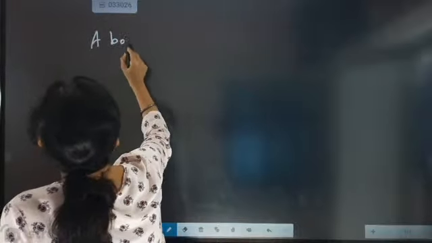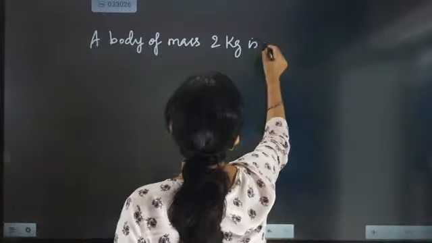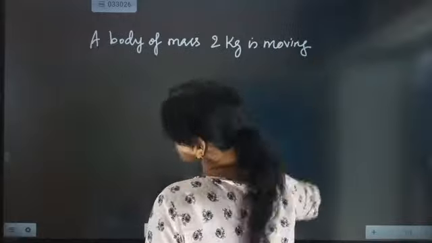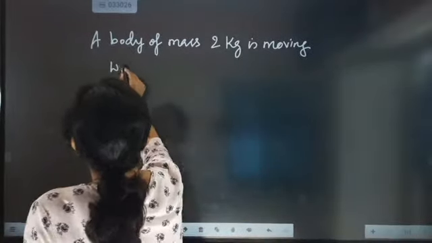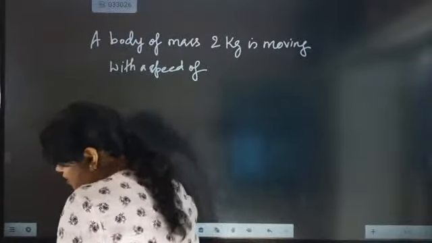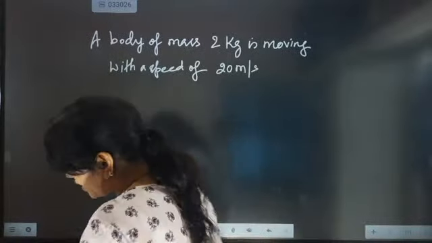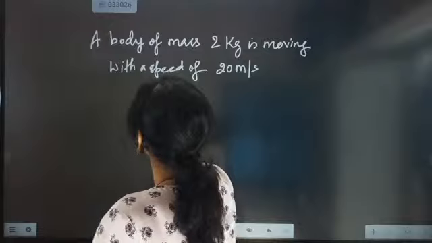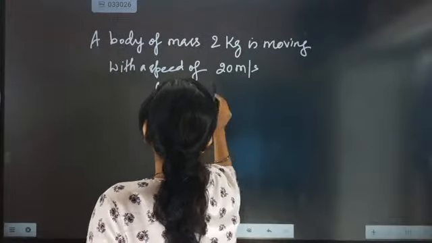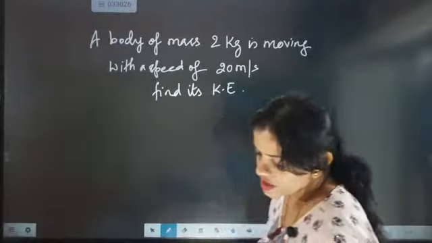So the question is, a body of mass 2 kg is moving with a speed of 20 meter per second. Find its kinetic energy. Beta, this is a very easy question. Try this question out.